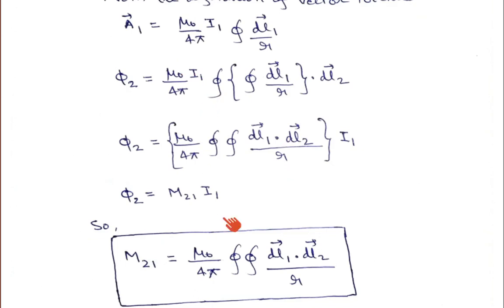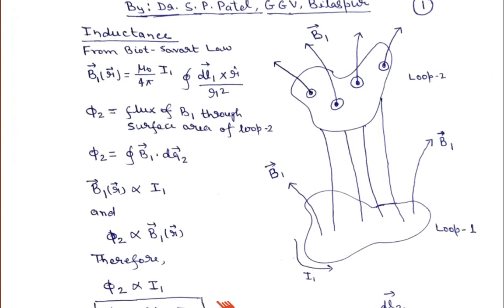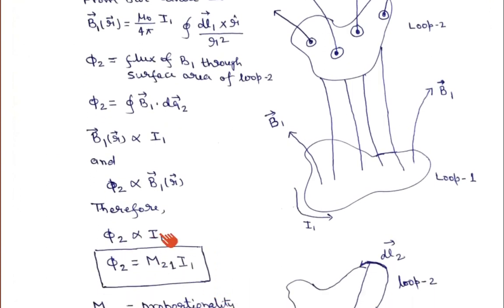Now if you go back to my previous expression, phi 2 is directly proportional to I1, meaning the flux of B in loop 2 is directly proportional to the current flowing in loop 1. That expression gives the definition of mutual inductance of loop 2 because of the current flowing in loop 1, that phi 2 is equal to M21 I1.